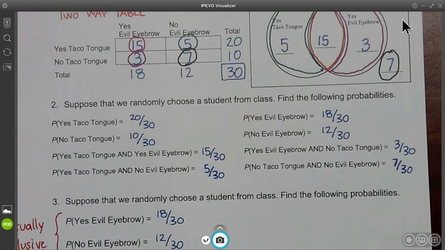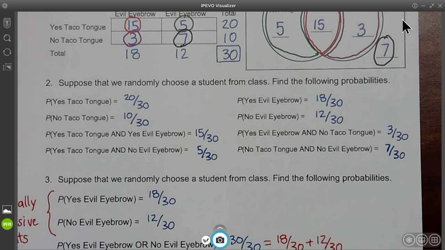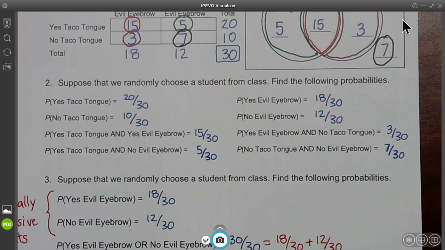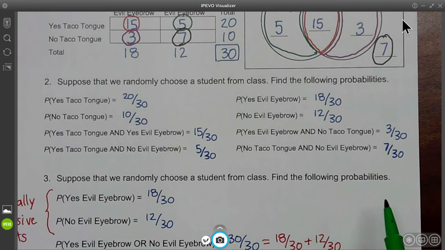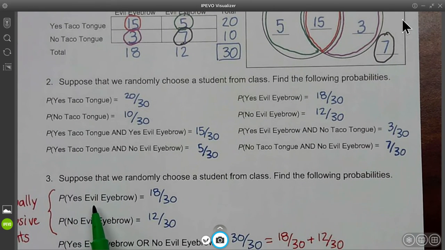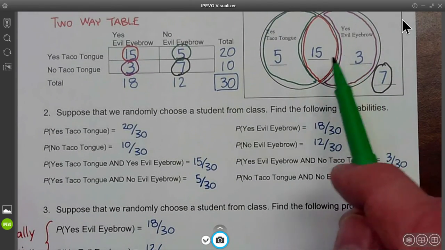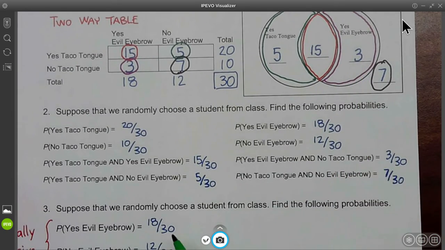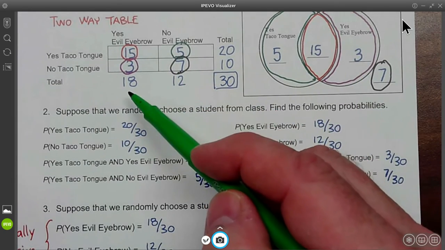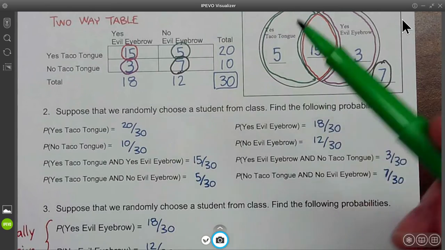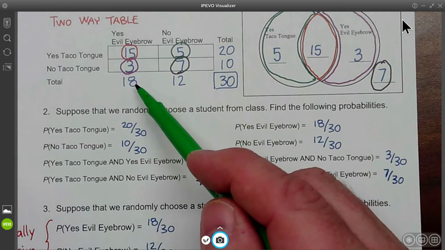Let's talk about some mutually exclusive events. Suppose that we randomly choose a student from class. Find the following probabilities. Probability that the student is yes for evil eyebrow. Evil eyebrow being a yes, there's 15 and 3, or 18. So that's 18 out of 30. Now you can also read it from the two-way table. There's 18 out of 30 there. Might be easier to actually read it from the two-way table.